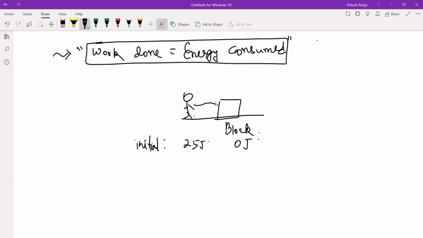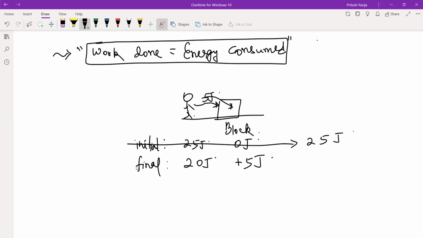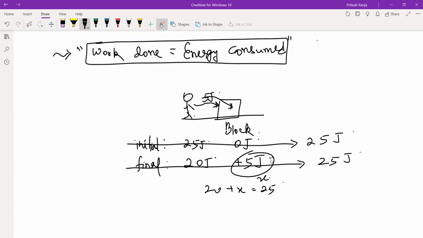Now this object does some work. So if it does some work, let us say this person does work for 5 joules. So finally 5 joule will be decreased within his body, and this 5 joule will be stored in the block. So why this is stored? Because of conservation of energy. Because initially if you see, total energy is 25 joules. So finally also it should be 25 joules. So if you just take this value as x, you get 20 plus x as 25. From here we get to know that 5 joule is the energy stored. So this confirms the statement that work done is equal to energy consumed.